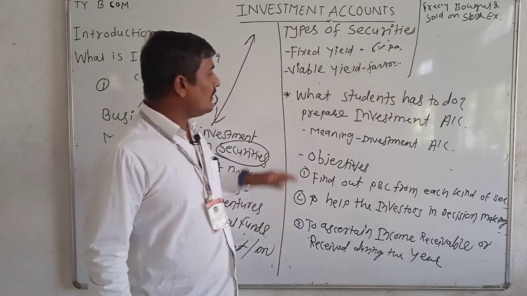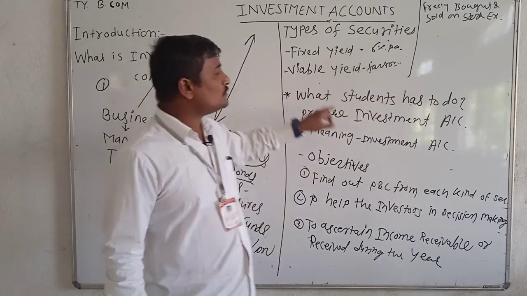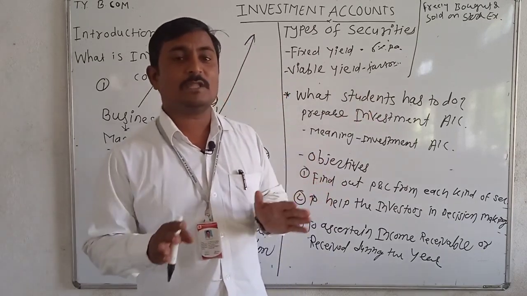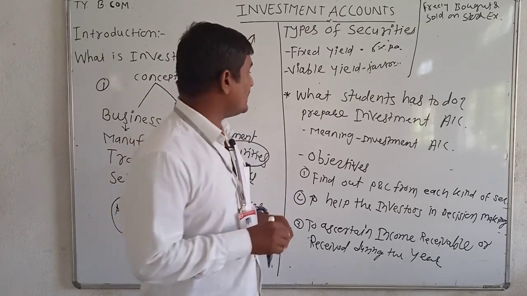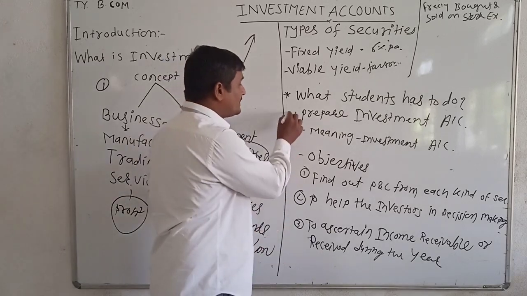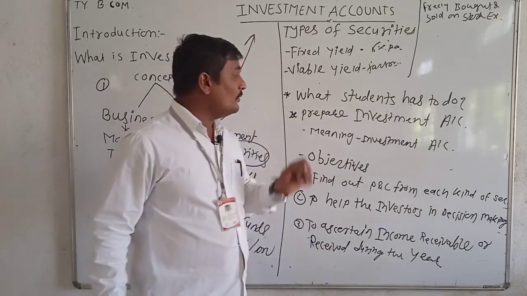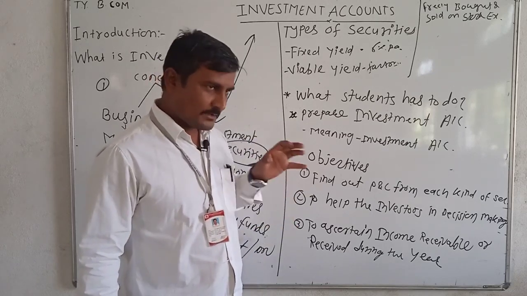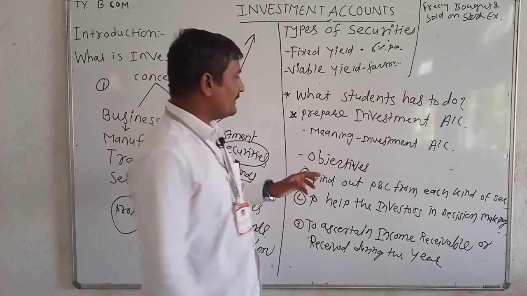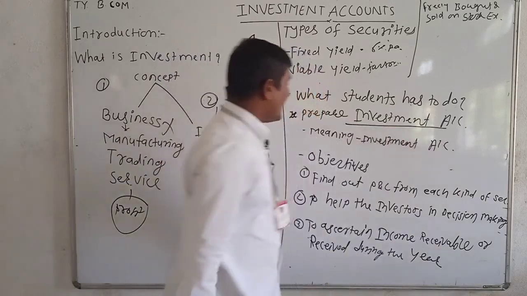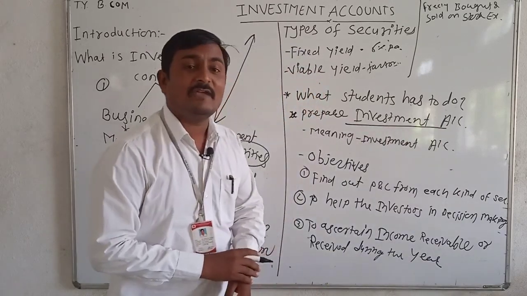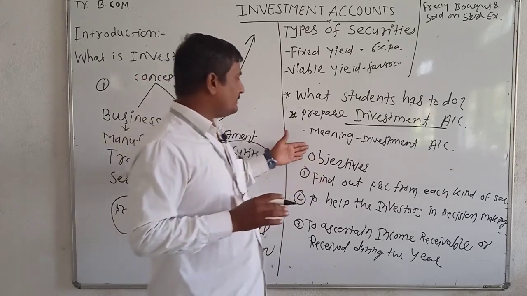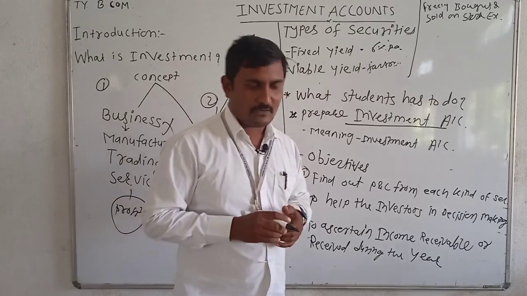Okay, now the question, what does the student have to do in this chapter? What is the responsibility of the student? So the responsibility of the student is to prepare investment account. क्या करना है स्टूडेंट को इस चैप्टर में? Student has to prepare investment account, and which is very simple. Okay, I will explain what is the investment account.